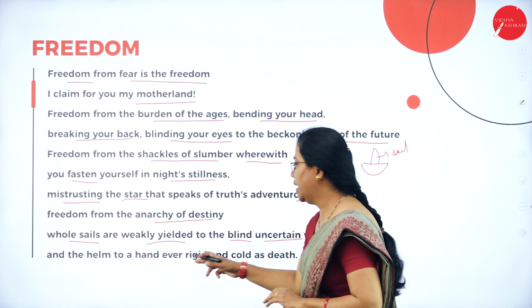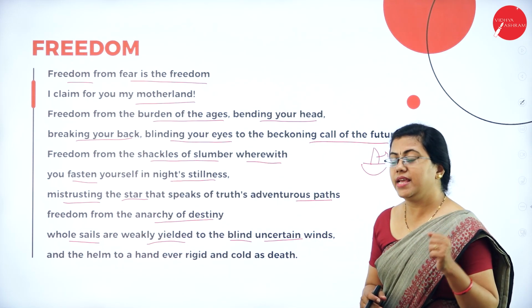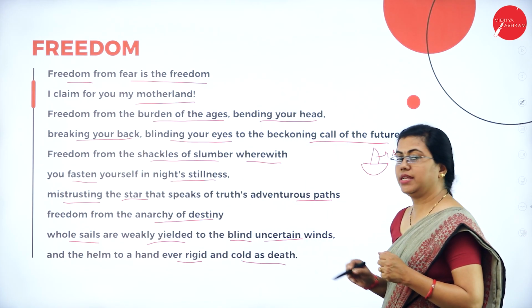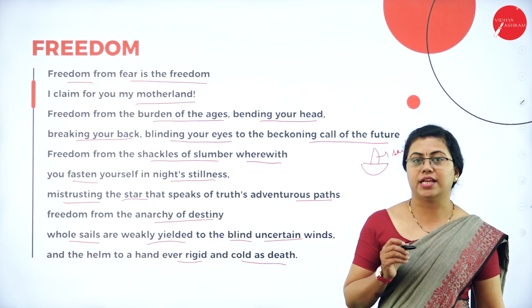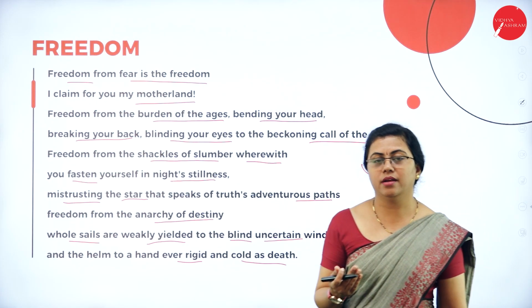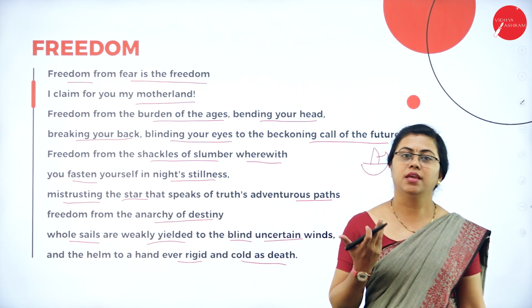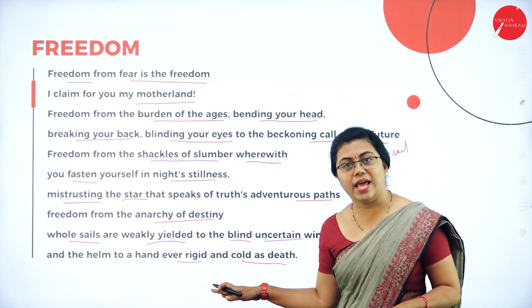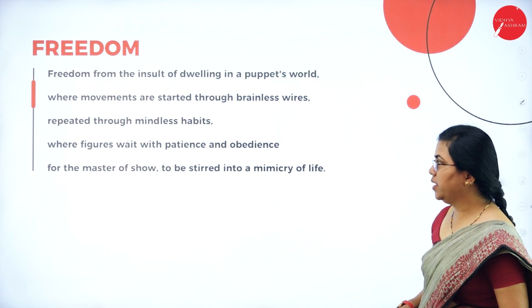And the helm to a hand ever rigid and cold as death. So this hand is actually very rigid and cold as death. So he is comparing, this is a simile that he has used. So death is actually cold. If it is warm blooded organisms, when the blood is circulating, then obviously the body will be warm. So cold as death, that means there is no life in it at all. So that's what the poet is trying to say over here.